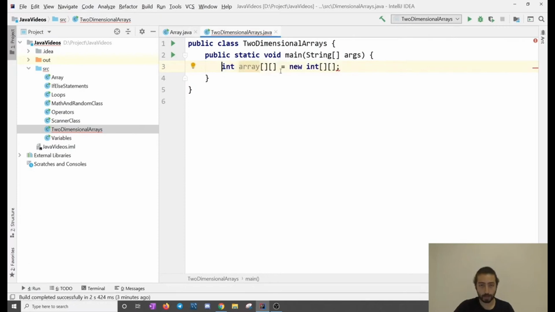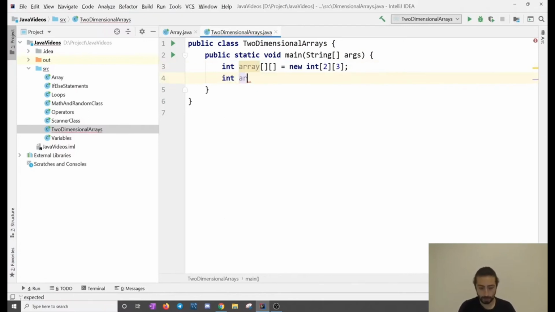If you do it this way, you're not going to be putting any values. It's going to be 0, or null. So we have to put a length for it. So let's say 2 and let's say 3. I made these different to show you the same exact thing that I will do right now. So this is one way to declare an array, and this is another way.